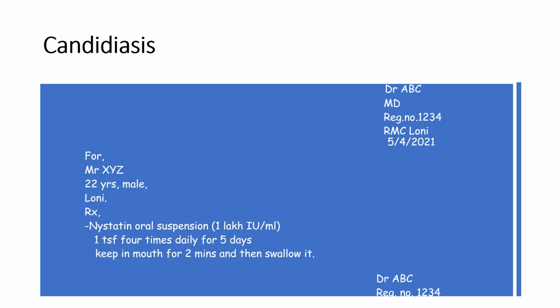Here we use nystatin oral suspension 1 lakh international unit per ml, 1 tablespoon 4 times daily for 5 days, and instruct the patient to keep the suspension in the mouth for 2 minutes. Nystatin is an antifungal drug. It is too toxic for systemic use and it is used to treat candidal infection of mucosa, skin, GIT and vagina. So this is the treatment for candidiasis.